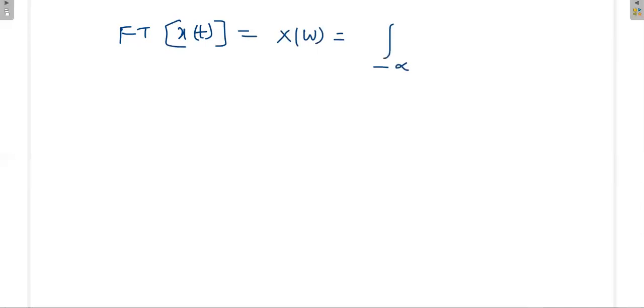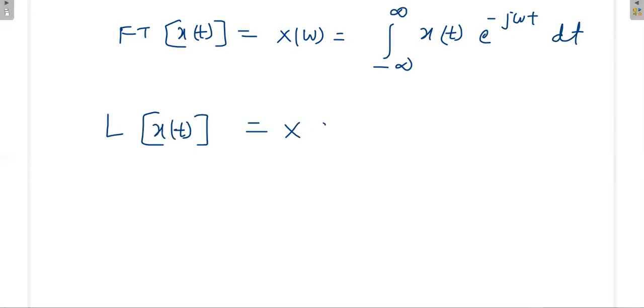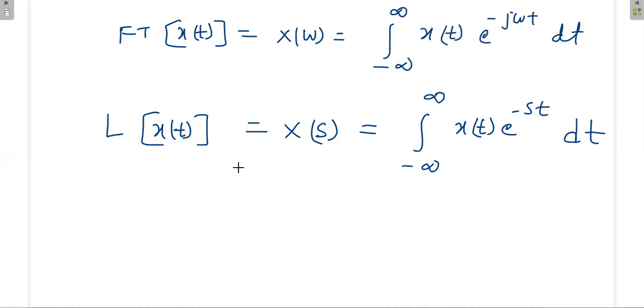Then next. The Fourier transform of x of t is x of omega, equal to integration from minus infinity to plus infinity of x of t e power minus j omega t dt. Then what is the Laplace transform of x of t? The Laplace transform of x of t is x of s, equal to integration from minus infinity to plus infinity of x of t e power minus s t dt. That means what?